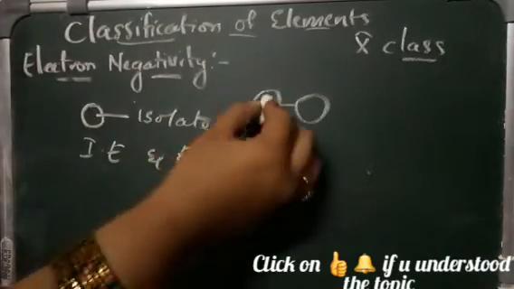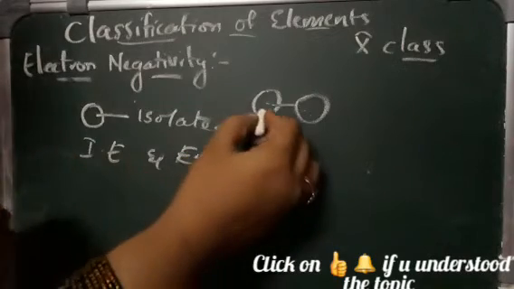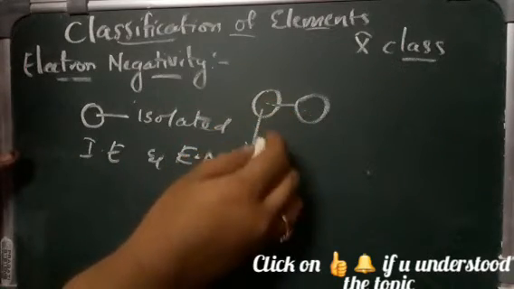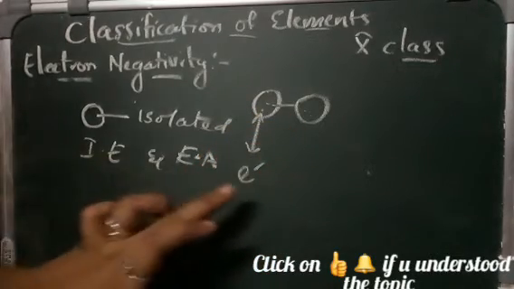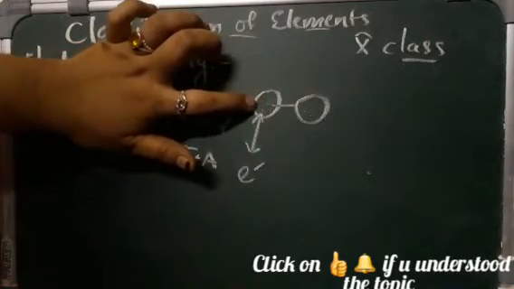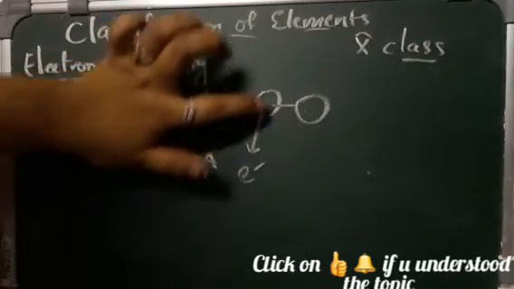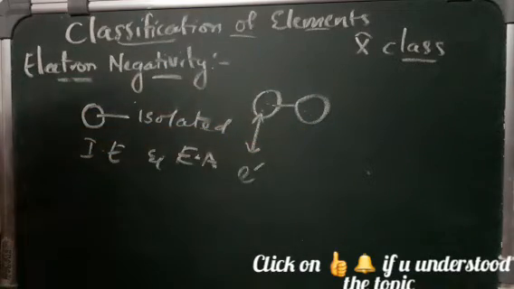When these two are in combination, that means they are bonded to each other, then whatever ability this atom has to attract the electrons towards itself is called its electronegativity. It is the tendency of an atom to attract the electrons towards itself when it is bonded to another atom. Is it clear?